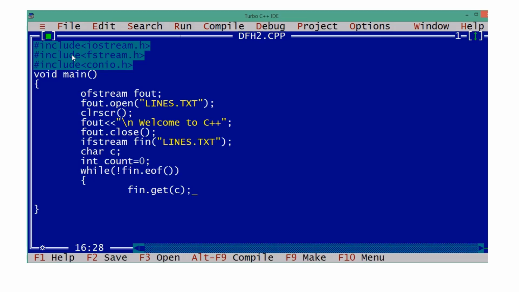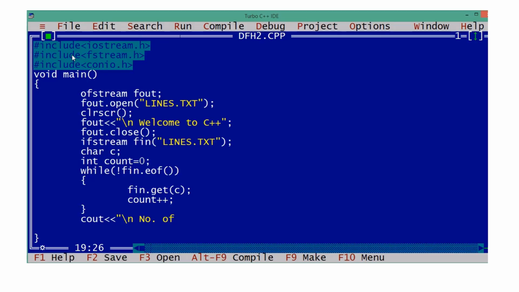Similarly, every file also ends with an end of file character. If it is not the end of file character, read one more character, and then count plus plus. After that, what are we supposed to do? See how many characters are there.